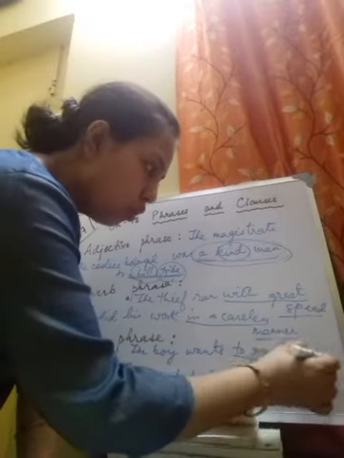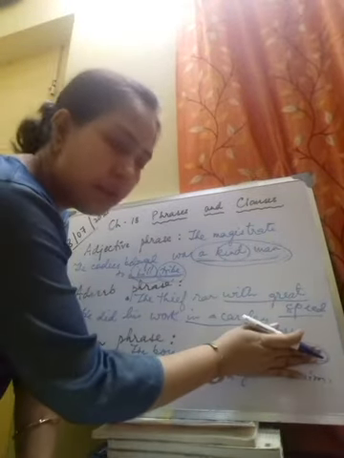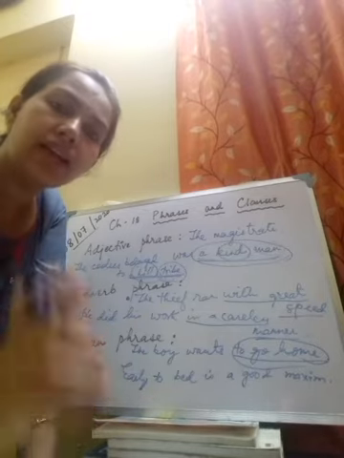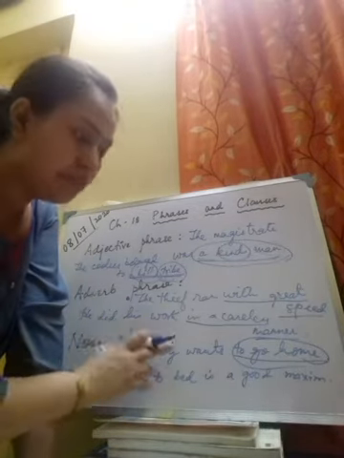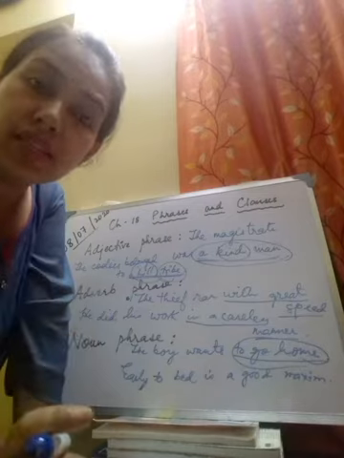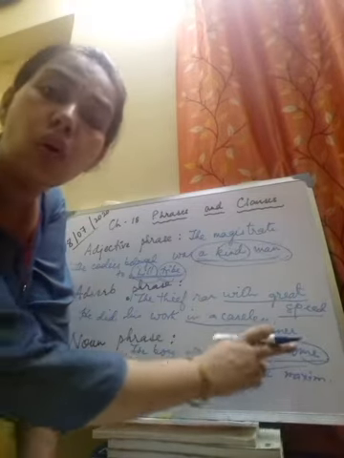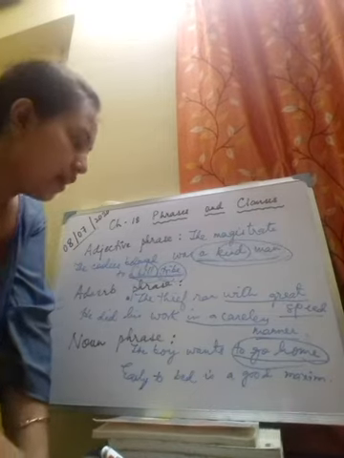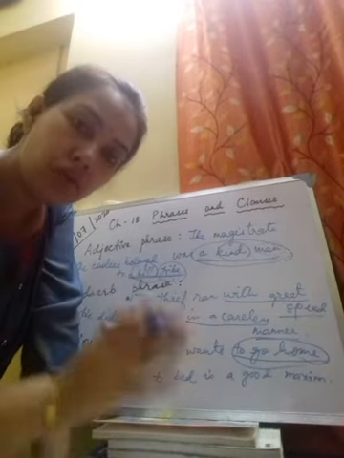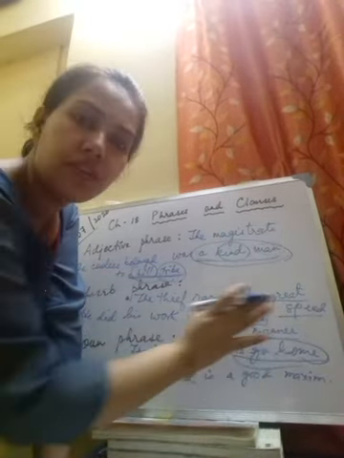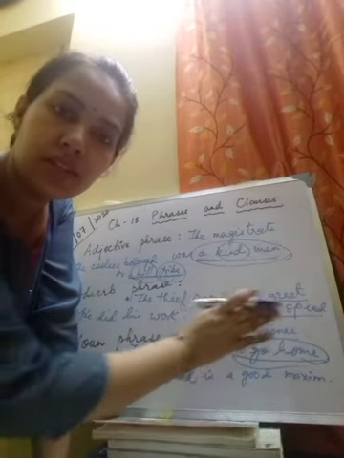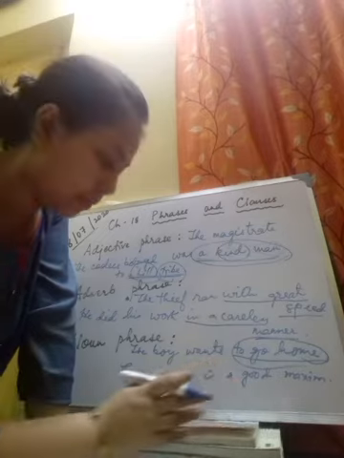So if we replace this entire part with something, it gives us the answer: the boy wants something. What is it? It is to go home. So this stands as the noun phrase. Fine. So we may ask a question with what, or we may replace the noun phrase with something. Then we easily understand that this is a noun phrase when this gives us a clear answer to the something.